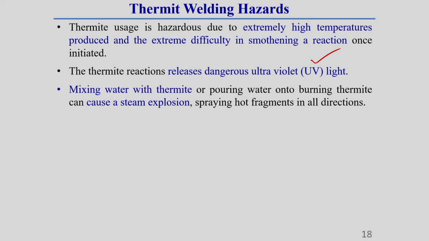Thermit usage is hazardous due to the extremely high temperature produced and the extreme difficulty in smothering the reaction once it is initiated. Mixing water with thermit or pouring water onto burning thermit can cause a steam explosion, spraying hot fragments in all directions. So at that time we should be careful.